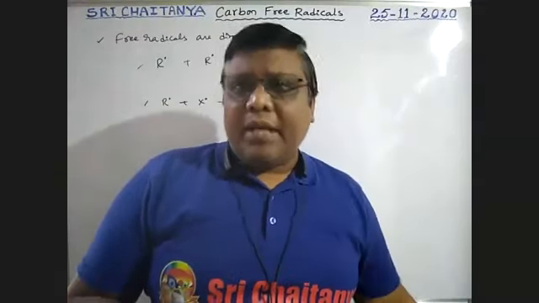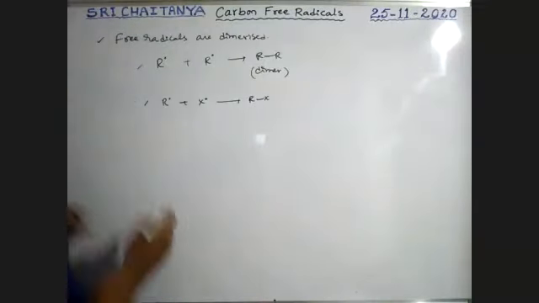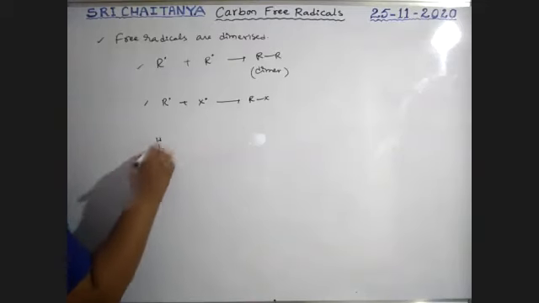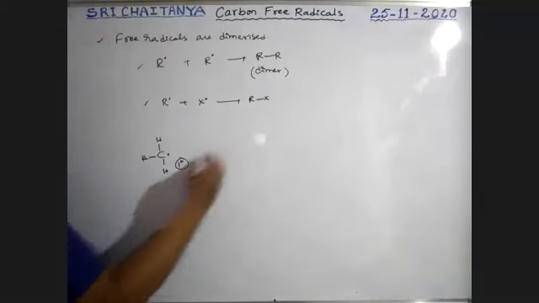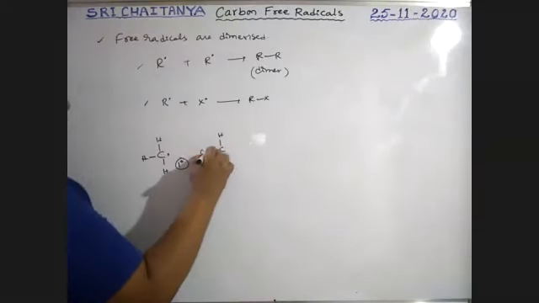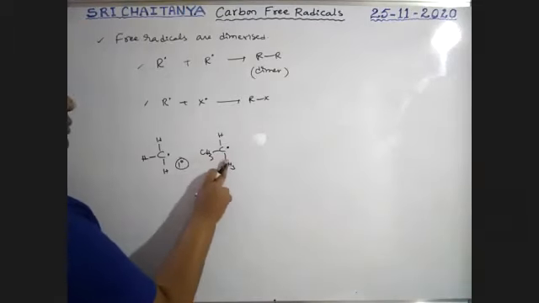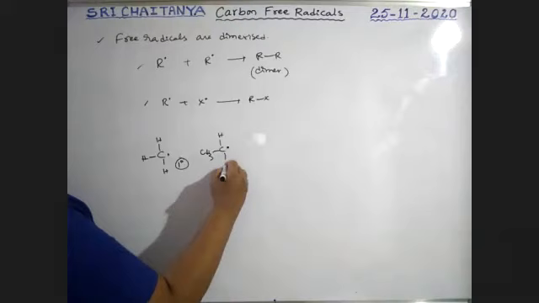Yes. See here, I am taking carbon free radicals. This is the CH3 free radical, a primary free radical. Next, the CH3CH2 free radical is also a primary free radical.